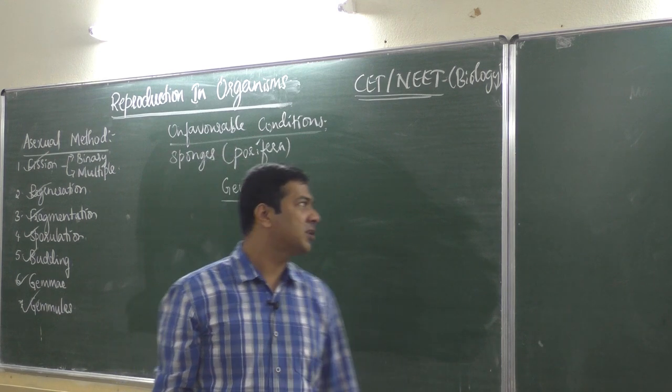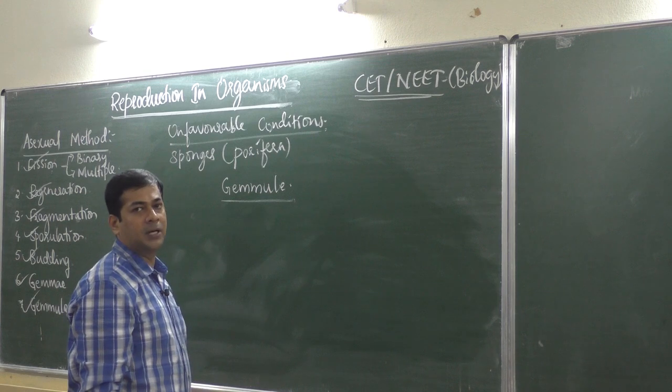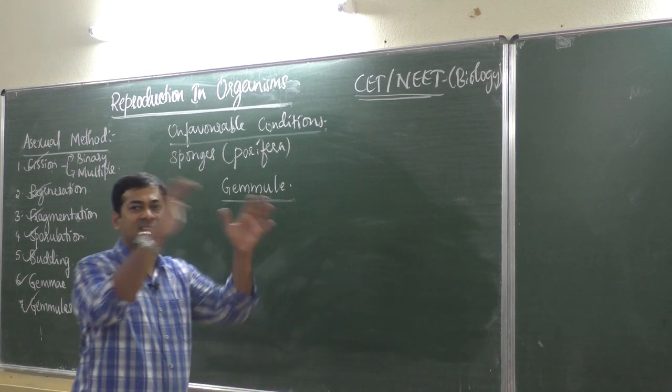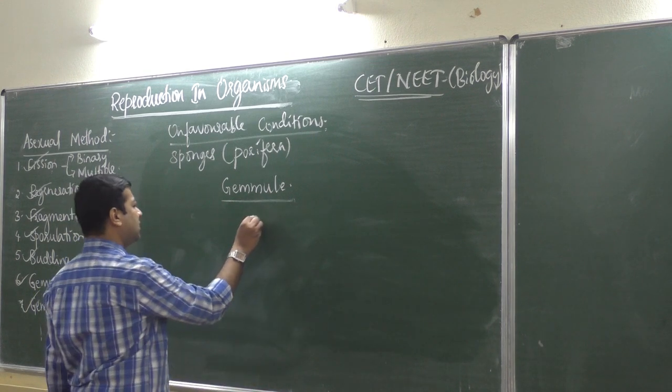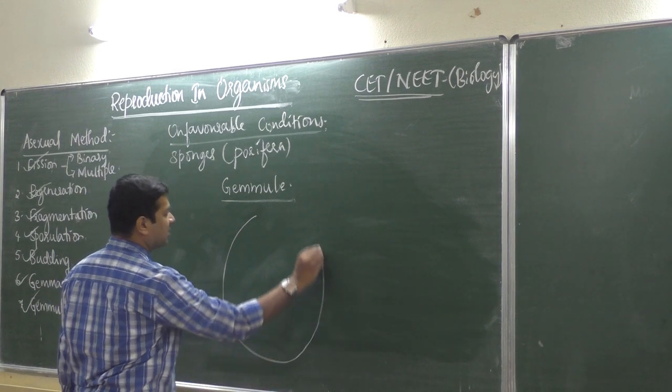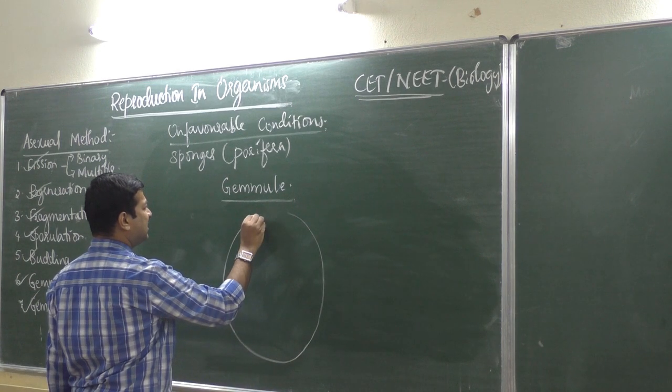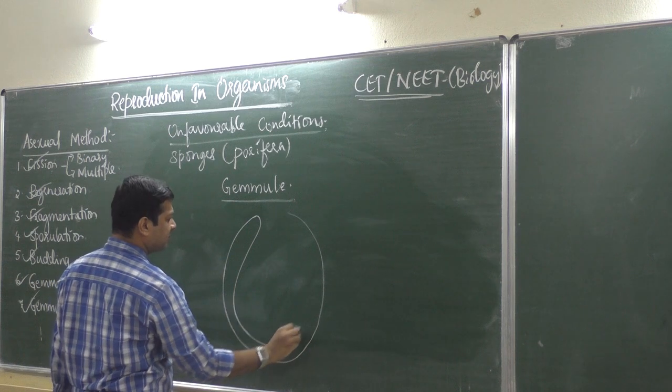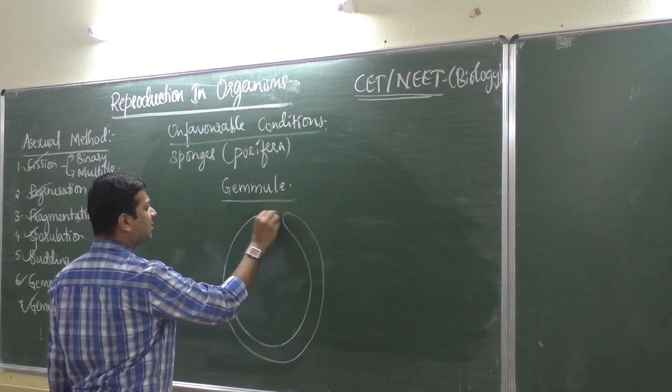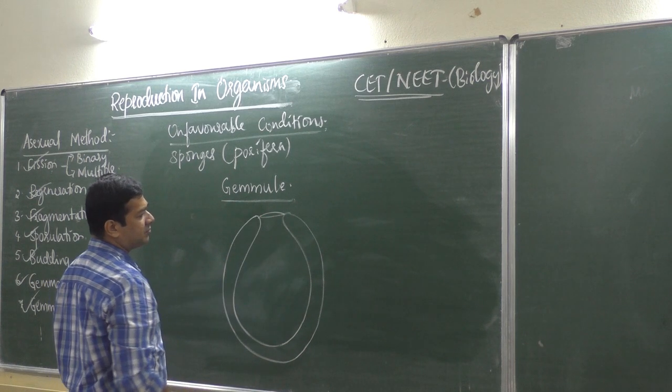Then it will change its type of reproduction to a cup-like, vessel-like structure, that is called gemmule. Usually gemmule will be like a flask-like structure like this. This is there in the textbook, you can see. It's a flask-like structure produced.